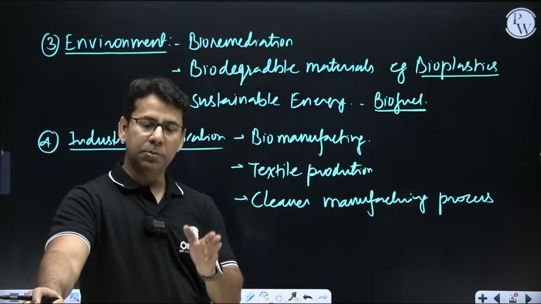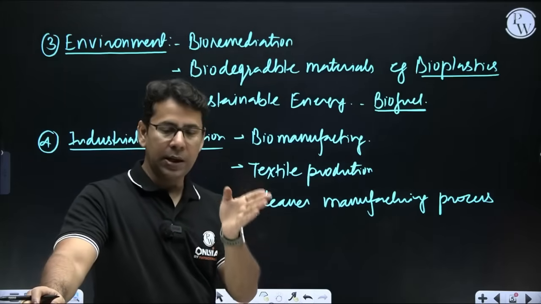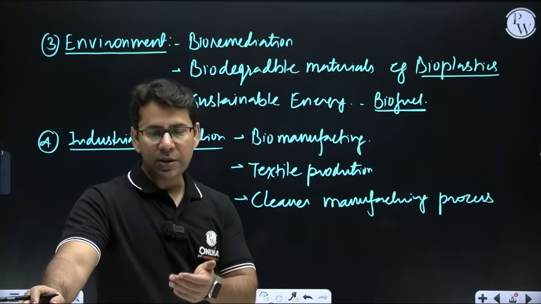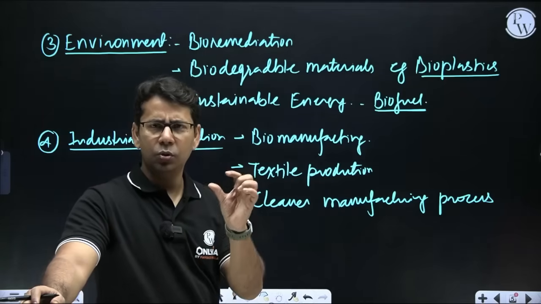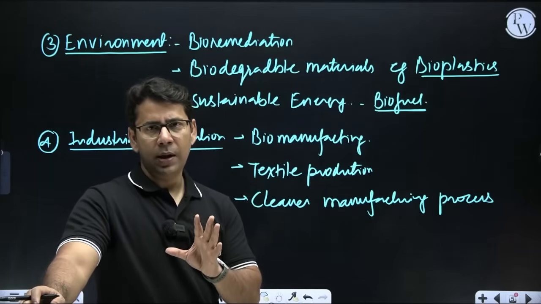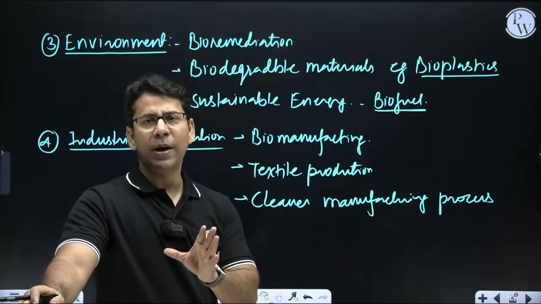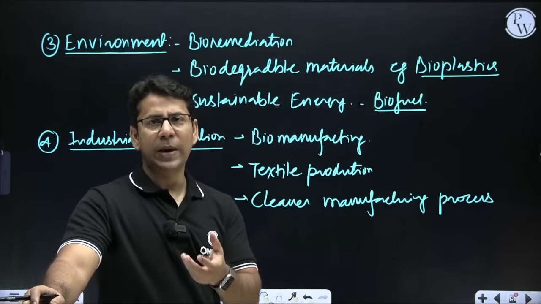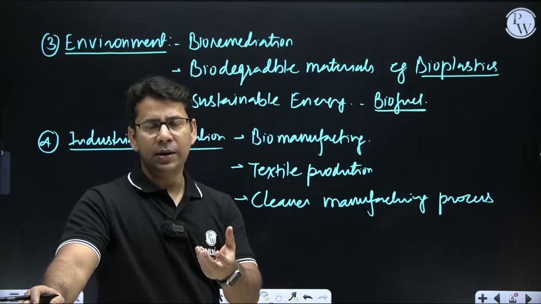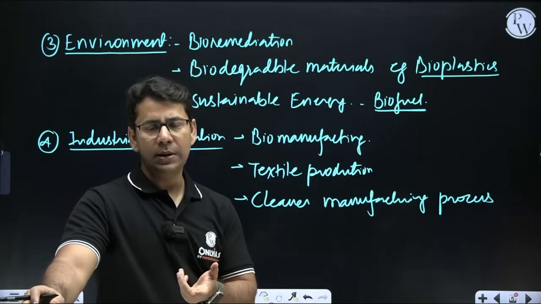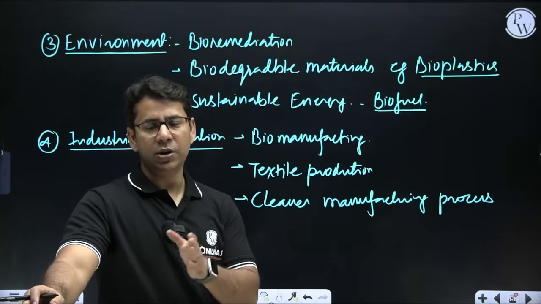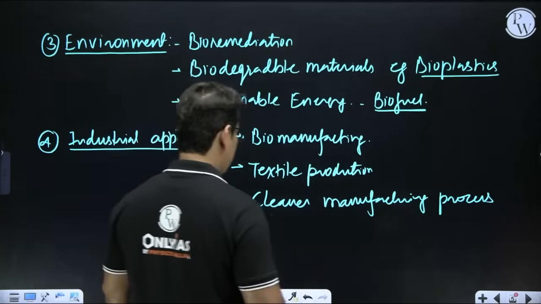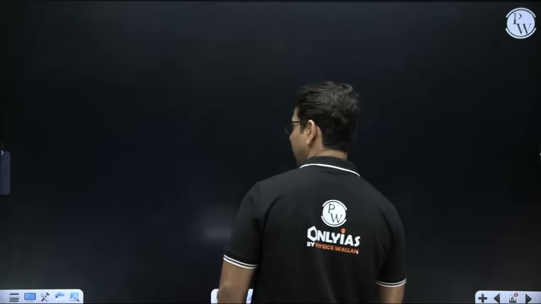So biotechnology can be used to develop more efficient and environment friendly manufacturing processes. It will reduce the waste and energy consumption. You just need to make some little changes. Let's say for the energy source, you use biofuels. In dyeing and processing, you use biological products and chemicals, biochemicals. In that way, you can make a cleaner manufacturing process, right? And again, one more thing we can go ahead with, it's not limited to that.